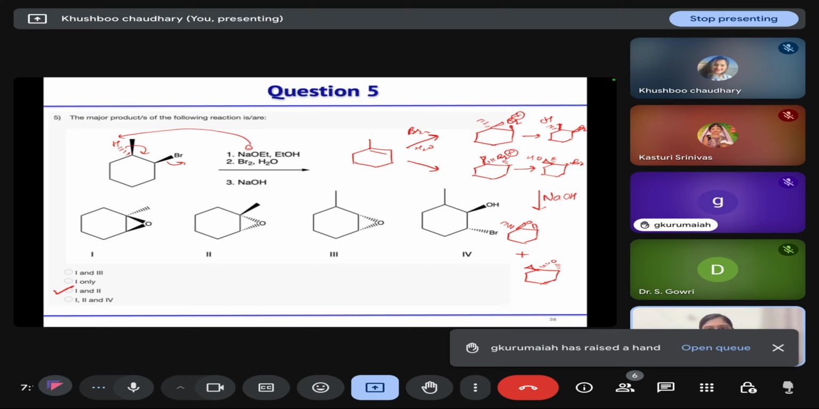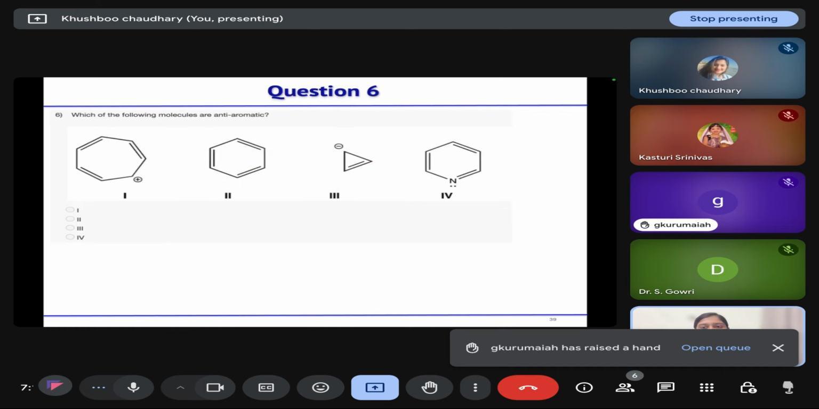Any doubt? Clear, ma'am. Okay. Which of the following molecules are anti-aromatic? First one, how many electrons are there? 6 pi electrons. So this is aromatic.